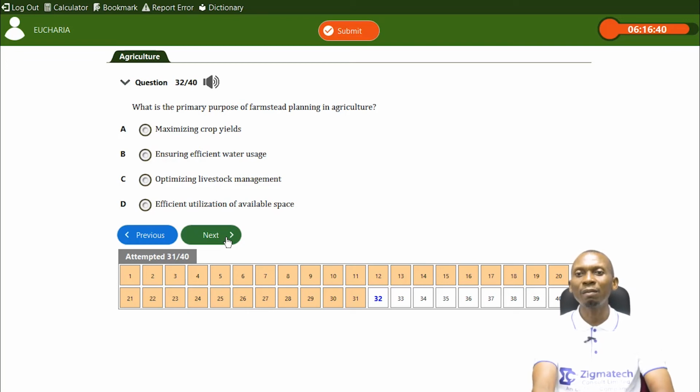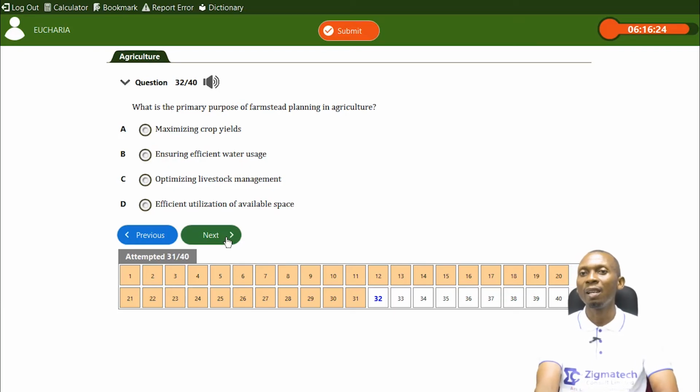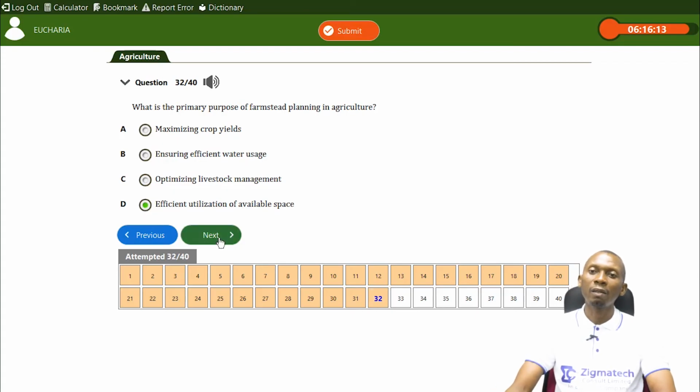Optimizing livestock management is also a factor where you're able to manage your livestock properly because the buildings are properly located close to where the farmer is resident, but that's not the primary purpose. Efficient utilization of available space. Yes, when you plan your farmstead, it is in order to ensure that the space available is properly utilized. So this should be the correct answer.